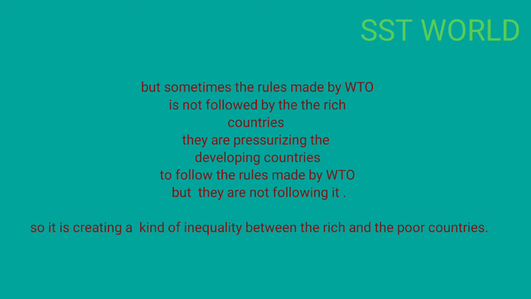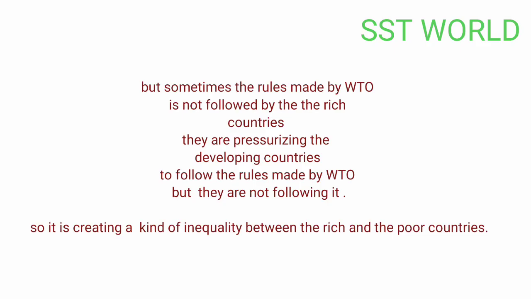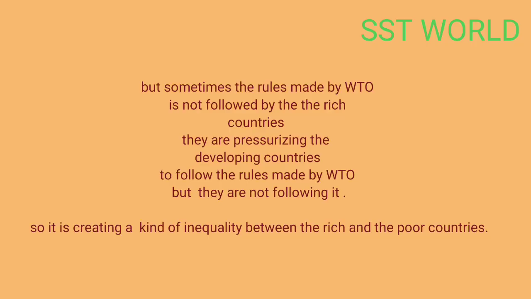Sometimes it is not going in a proper way. Why? Because the rich countries of the world sometimes are not following the rules made by the WTO, and they are pressurizing the developing countries to follow the rules made by the WTO. So the developing countries follow the rules strictly, but the developed countries do not, and sometimes it creates inequality all over the world. Did you understand? In this way, the World Trade Organization is working.